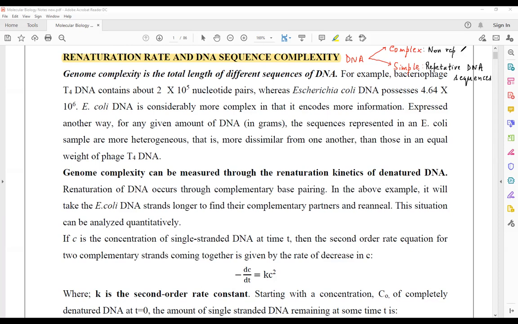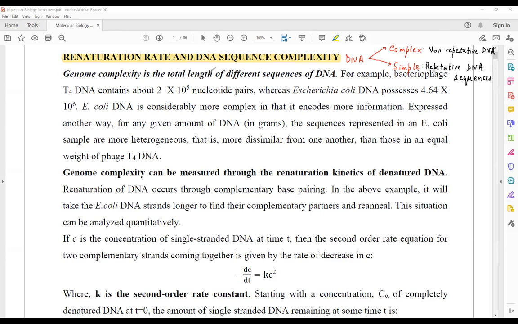Non-repetitive DNA sequences, and repetitive DNA, constitute the complex DNA sequences. The one which is non-repetitive, which cannot be repeated, is referred to as complex, and the one which is being repeated is referred to as simple DNA sequences.